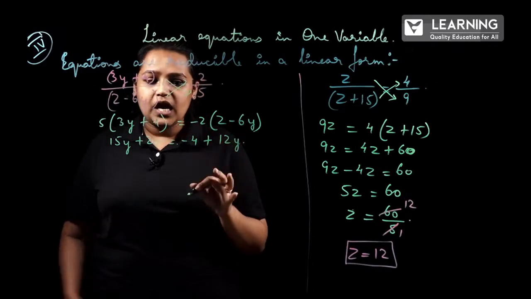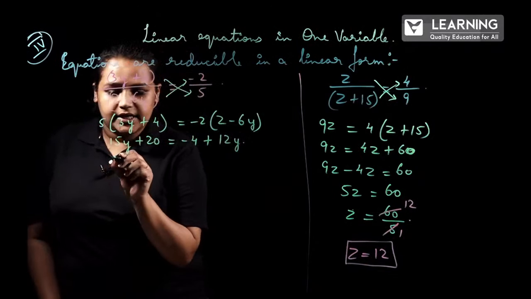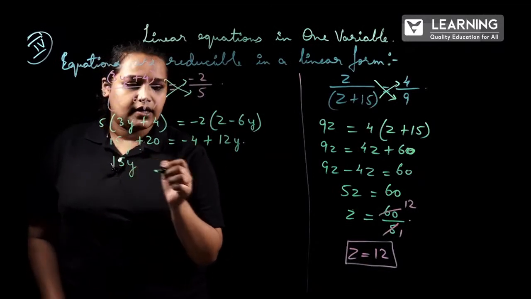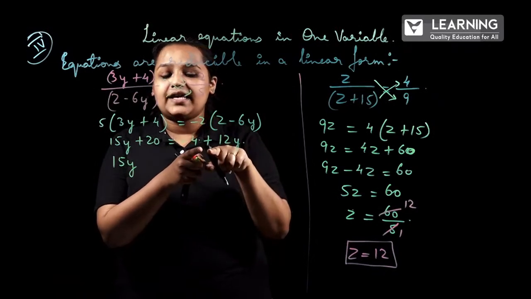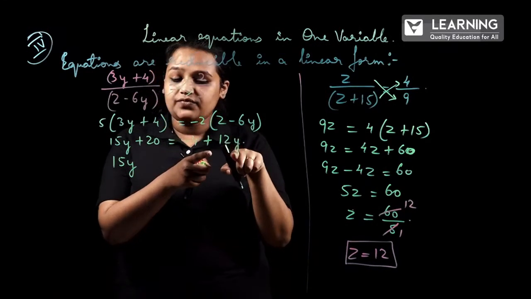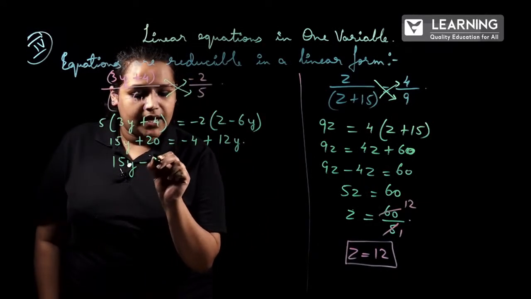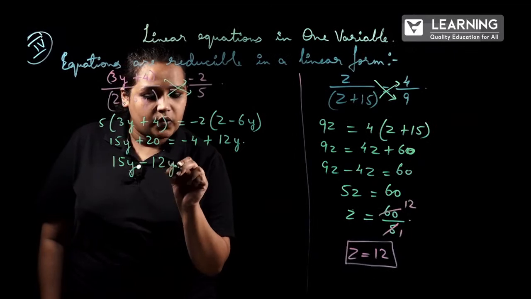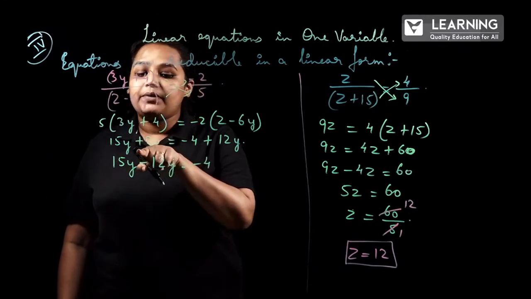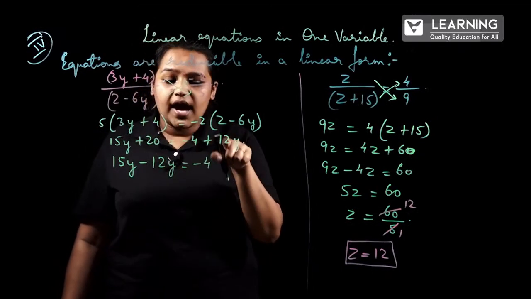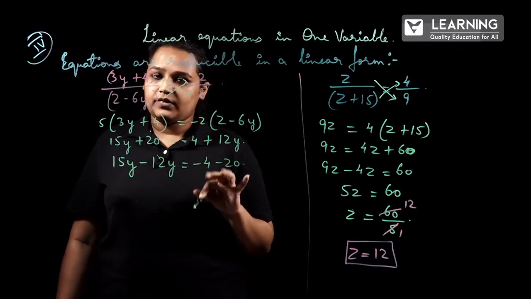Done? Now shift variables to one side and numericals to the other side. Here it is 15y. On the RHS, 12y has a positive sign. So when it is shifted to LHS, it will become a negative sign, which will be minus 12y is equal to minus 4, as it is. Plus 20 is shifted to RHS, which will become minus 20. Correct?